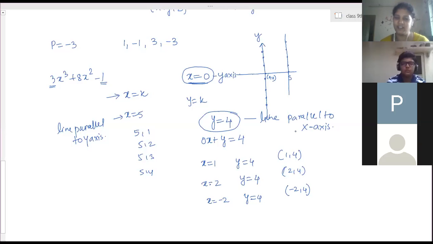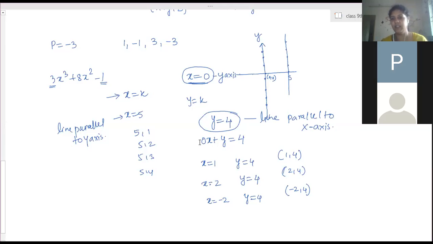If you are confused, you can make an equation for that first and then try finding x and y values. Here also x is equal to 0 means x plus 0y is equal to 0. Clear? Yes, ma'am. Thank you. So whenever you feel confusion in this, make a linear equation in two variables, substitute the values, and you will get the answer.